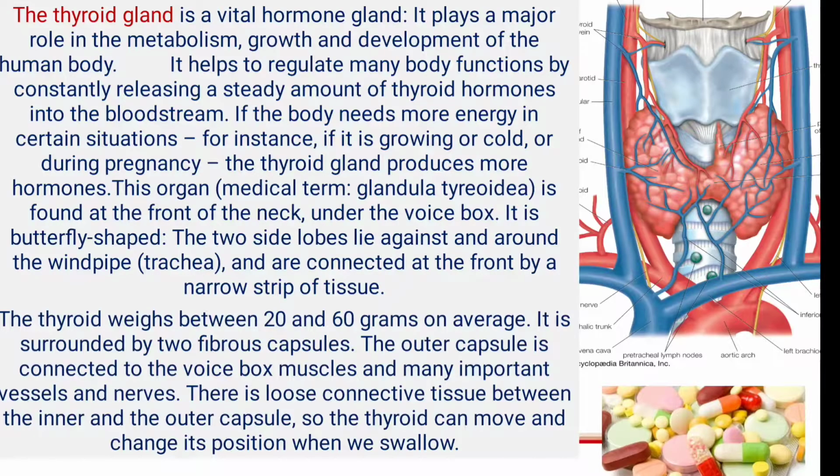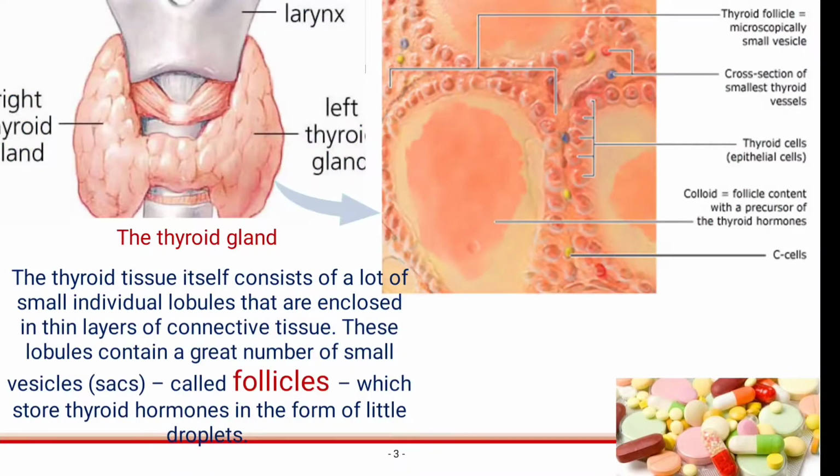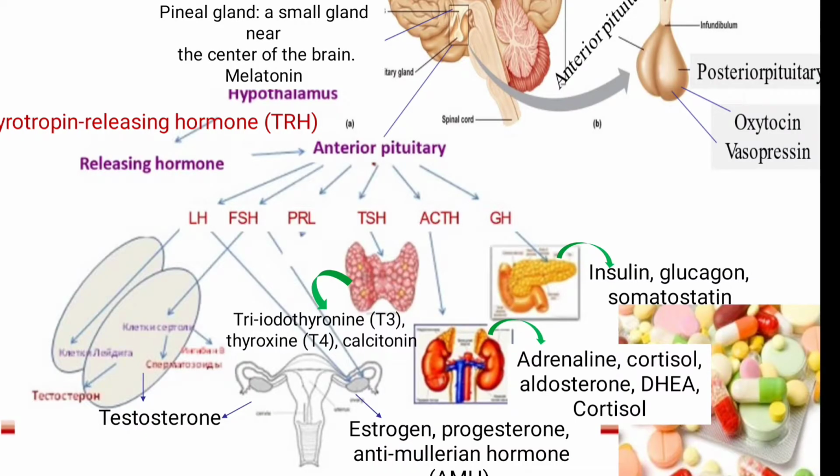There is loose connective tissue between the inner and the outer capsule, so the thyroid can move and change its position when it swells. The thyroid tissue itself consists of a lot of small individual lobules that are enclosed in a layer of connective tissue. These lobules contain a great number of small vesicles called follicles, which store thyroid hormones in the form of little droplets.